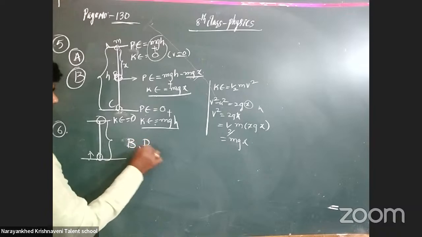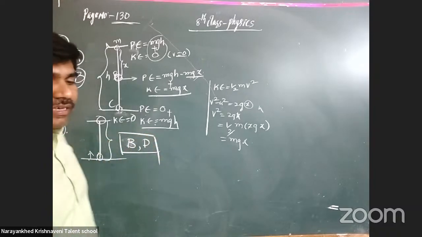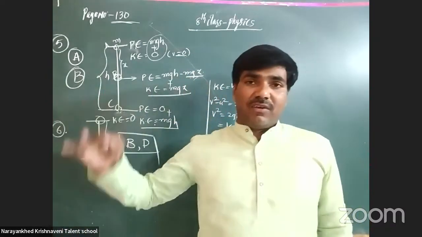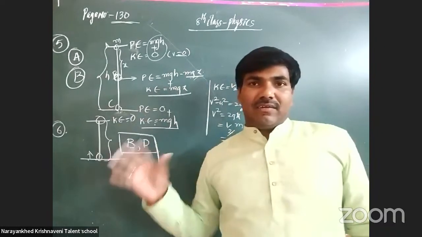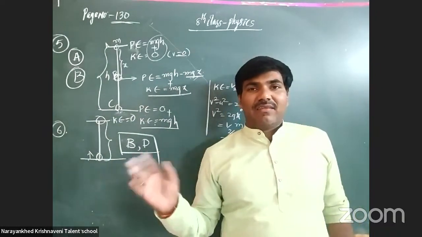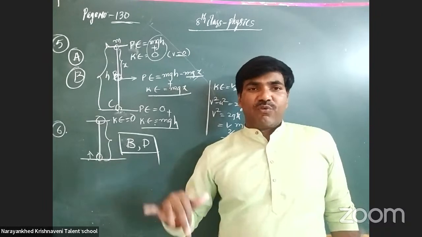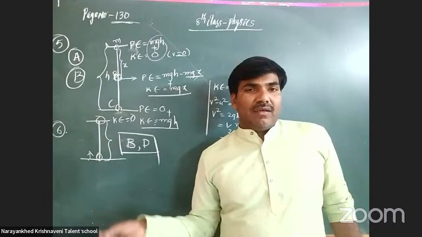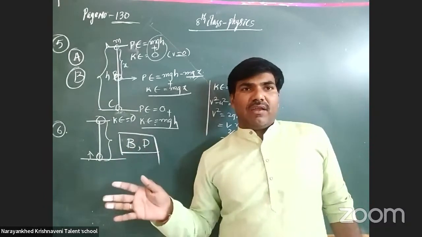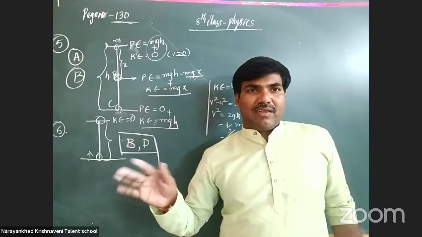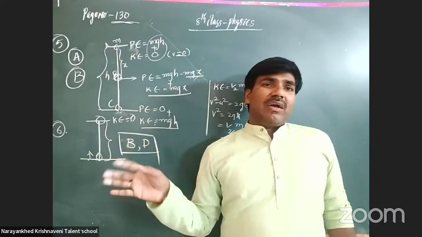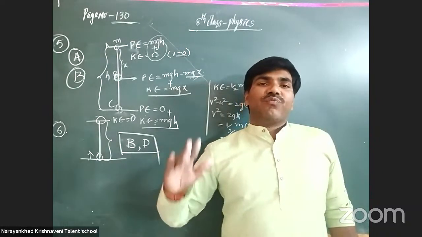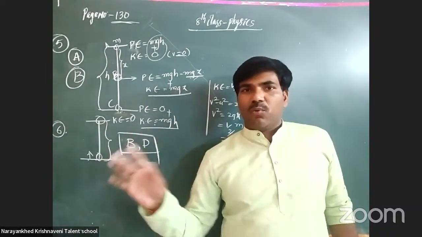According to the conservation of energy, the forms of energy may change. Chemical energy to kinetic, chemical energy to light energy, electrical energy, like that it will change. Forms of energies change from one form to another form. Mechanical energy converts into electrical energy, electrical energy converts into light energy, light energy may convert into heat energy. Like that, one form of energy changes into another form of energy. There is no doubt at all.